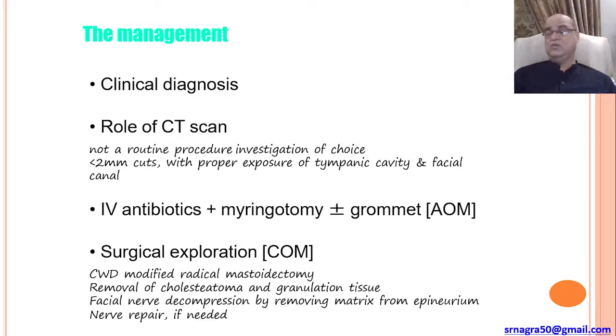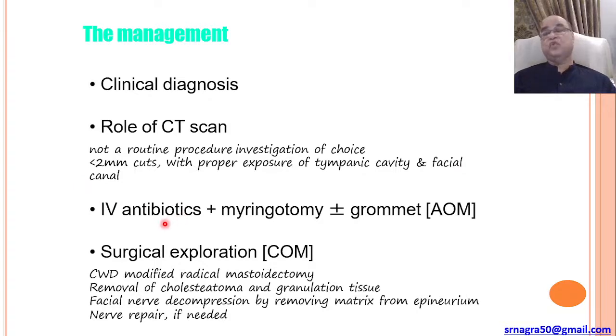So clinical diagnosis is usually very easy. CT scan is not a routine investigative procedure, but if it has to be asked for, the cuts should be less than 2 millimeter, so that proper exposure of the tympanic cavity and facial canal is available.